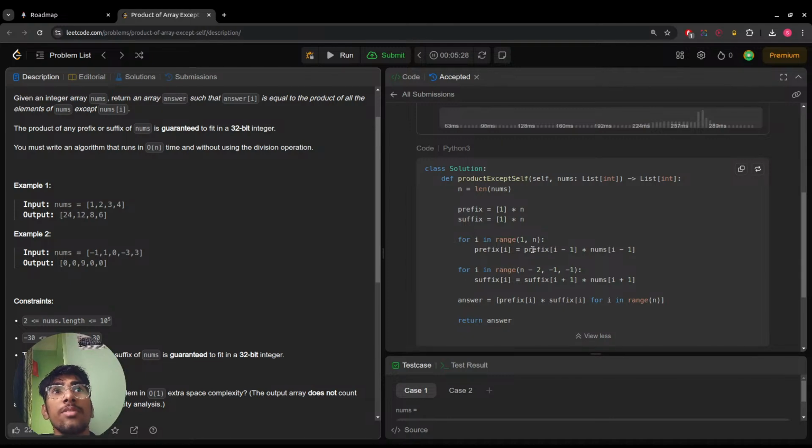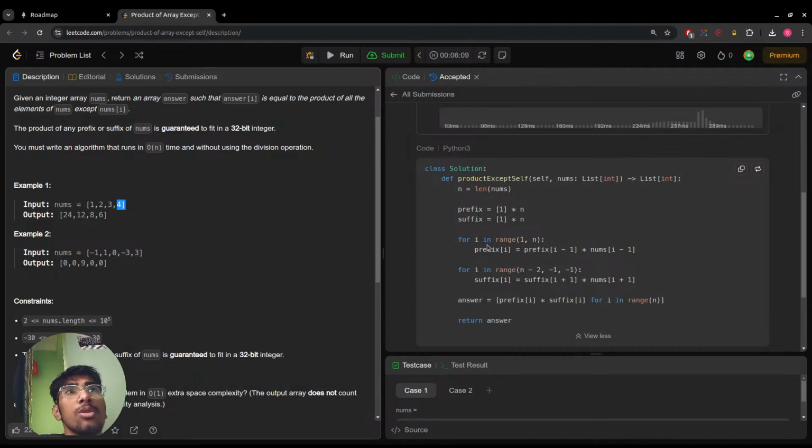The 0th index of prefix will be equal to prefix minus 1, so it would be 1 because everything times nums I minus 1 would be 4.